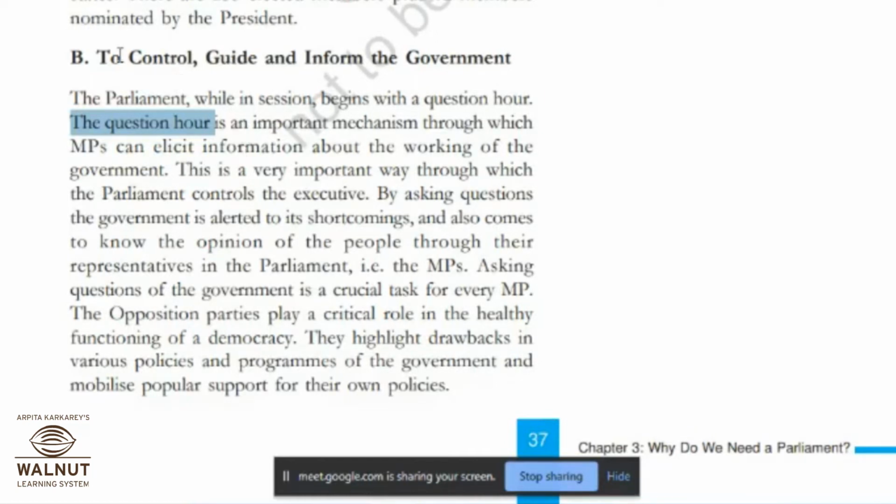To control means to discuss, to debate, to guide, means how that could be executed, the law, and inform the government what are the problems in those laws which are passed by the government, what correction should be made in those laws. This is all discussed there in the question hour. Okay, that is why I highlighted that word.